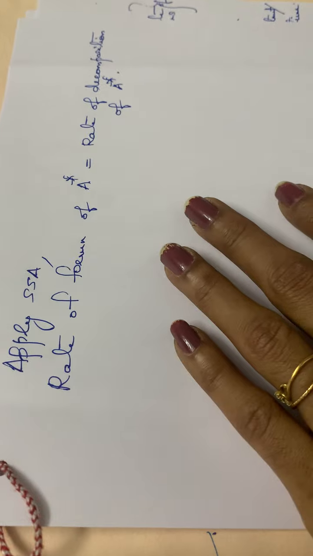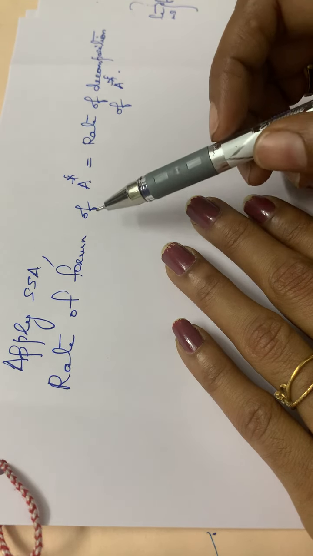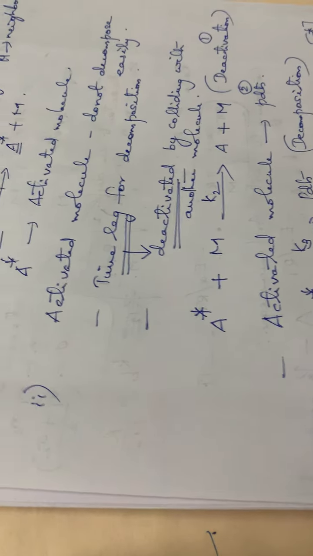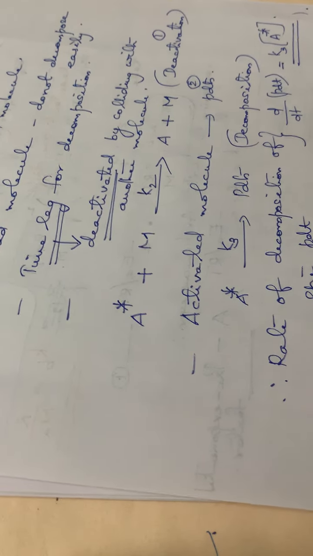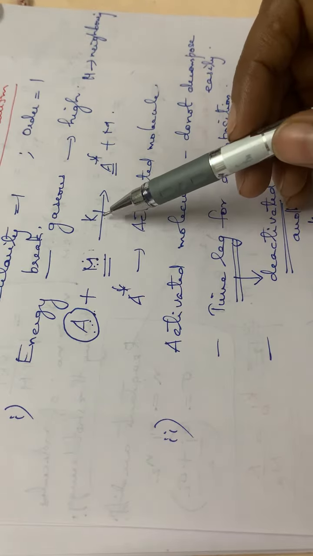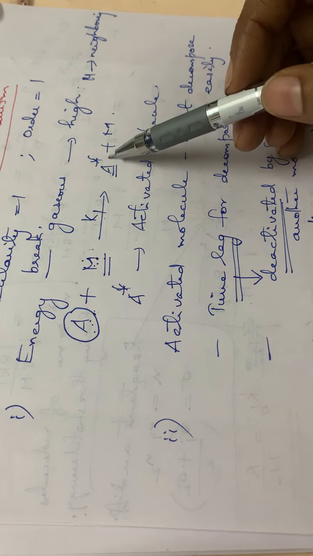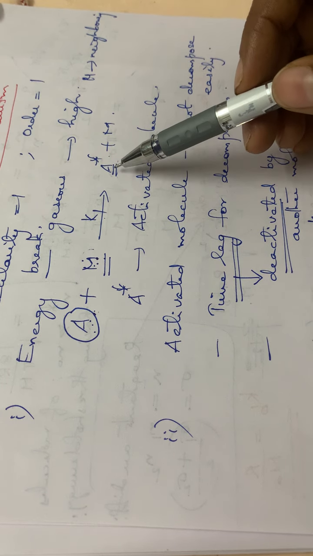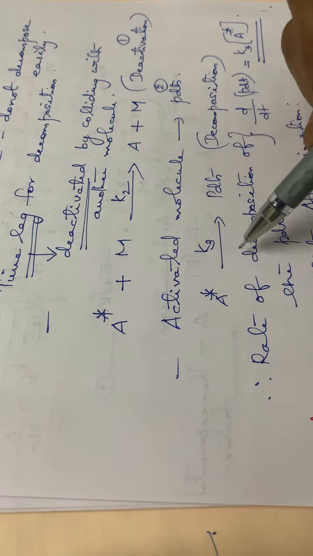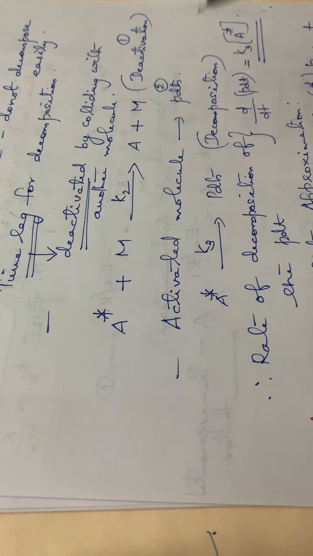So you have to find out from the above equations the formation of A star, isn't it? In which equations do we have the formation of A star? See, in this equation, A plus M giving A star. So only here is A star formed, isn't it? In all other steps, this A star is decomposed.